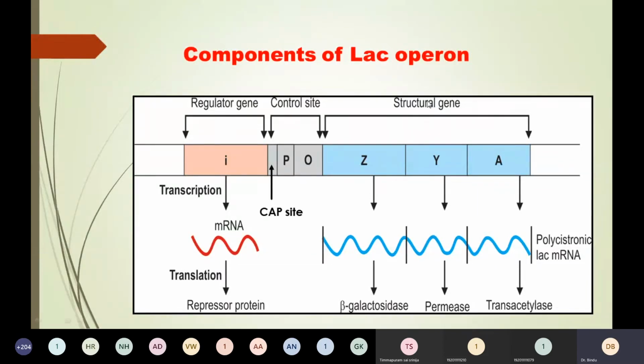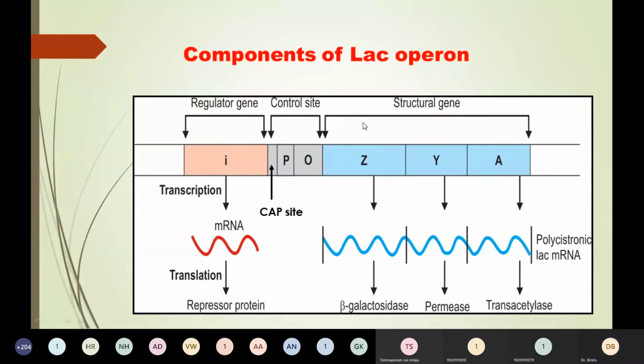There is expression of the structural gene. As a result, polycistronic mRNA is formed, and there is translation of this mRNA into three enzymes. So remember, for the structural gene to be expressed to mRNA and finally translated to these three enzymes, the operator site should be empty, that is, the repressor protein should not bind there, and CRP should be bound to the CAP site. Is it clear? These two things you must remember.